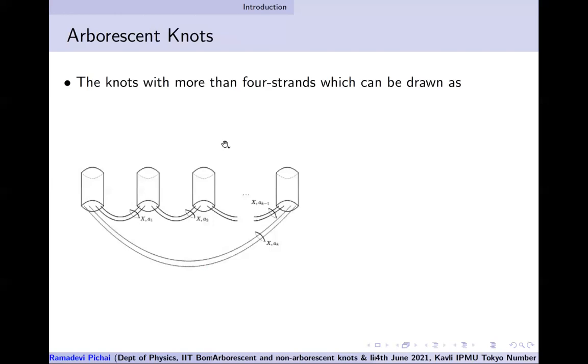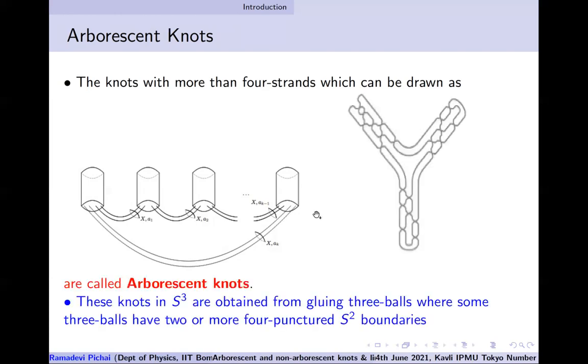More generalization, as I said, fingers. There can be K fingers, and you can connect them with a K vertex kind of diagram here, and we can work out using the same tools. No difference. So these are called the Arborescent knots.